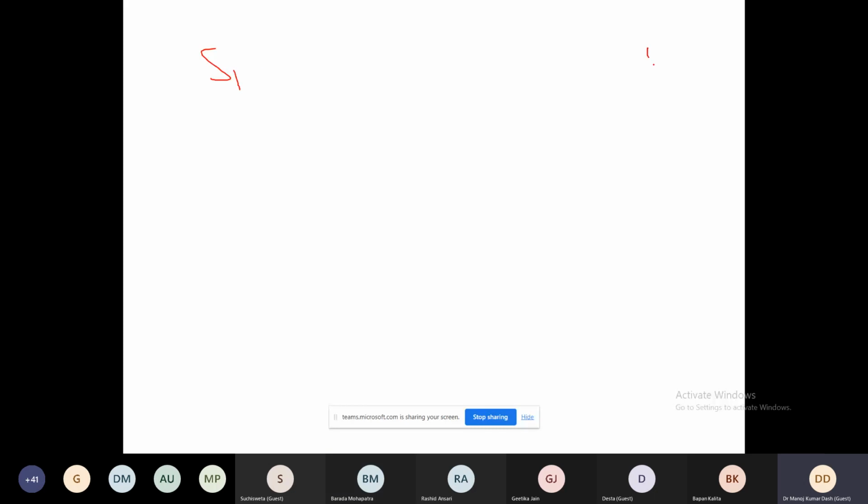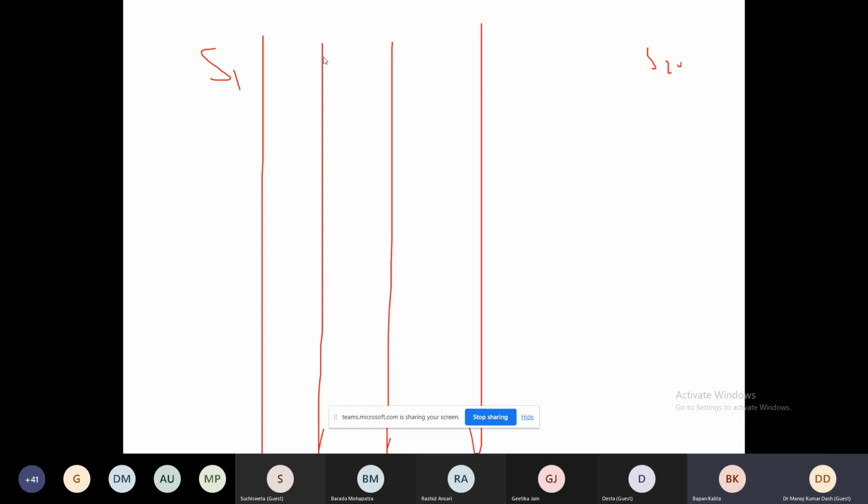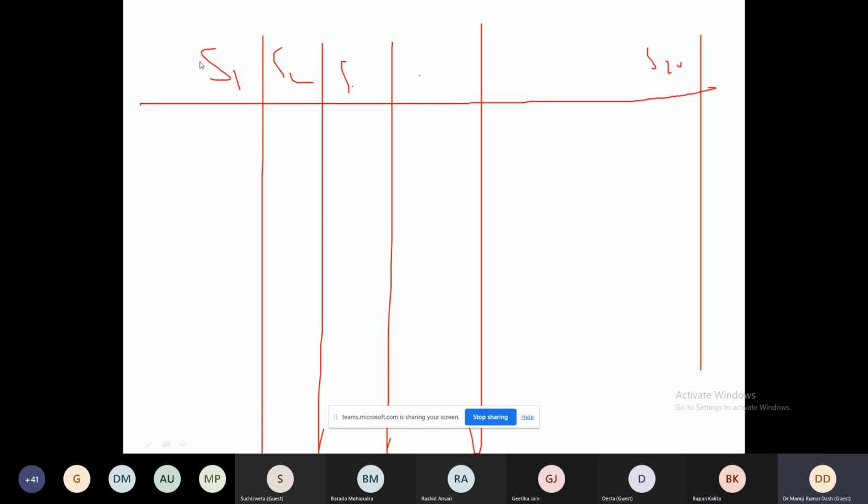Let it be 20 statements which are related to retail. S1, S2, S3, S4, S5, up to S20. Now what happened? These are the opinions of the customer, 1 to 100. Clear? Out of 20 statements which are directly related to retailing, this is called parking, this is called discotheque, this is called cleanliness, like this.